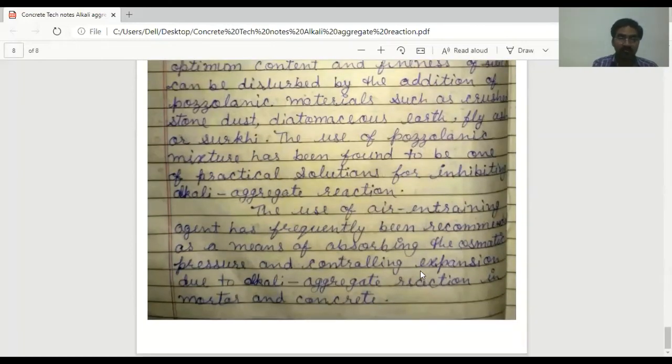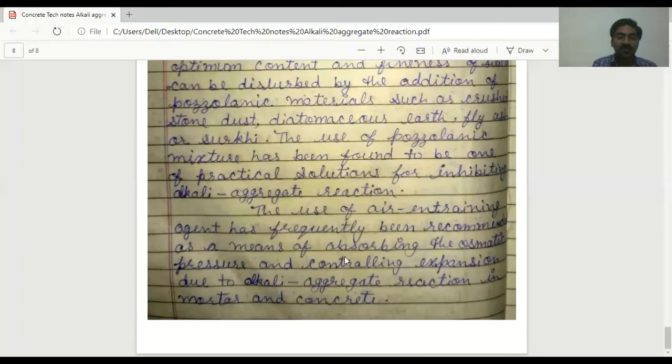And another method of reducing the alkali aggregate reaction is use of air entraining agent, which has frequently been recommended as a means of absorbing the osmotic pressure, the osmotic pressure due to increase of volume or due to formation of silica gel.